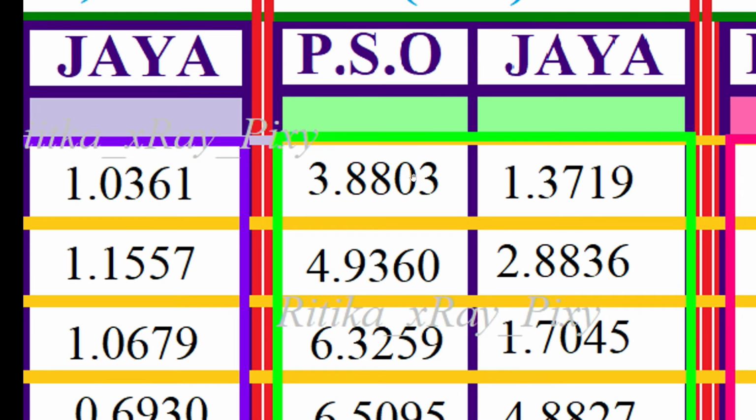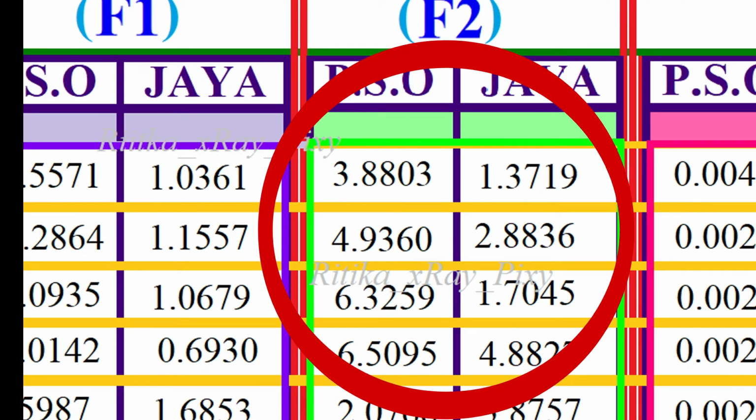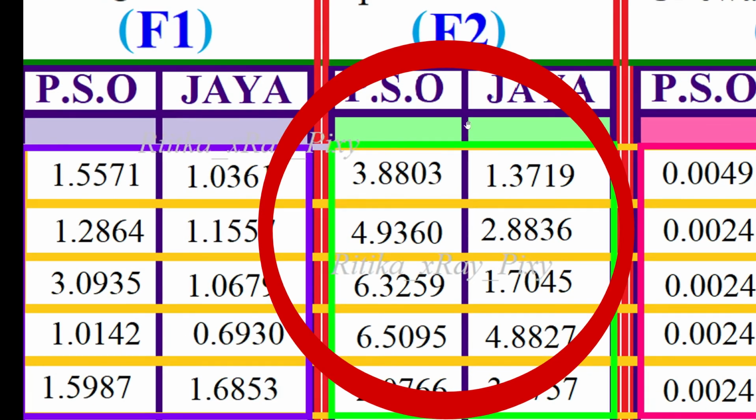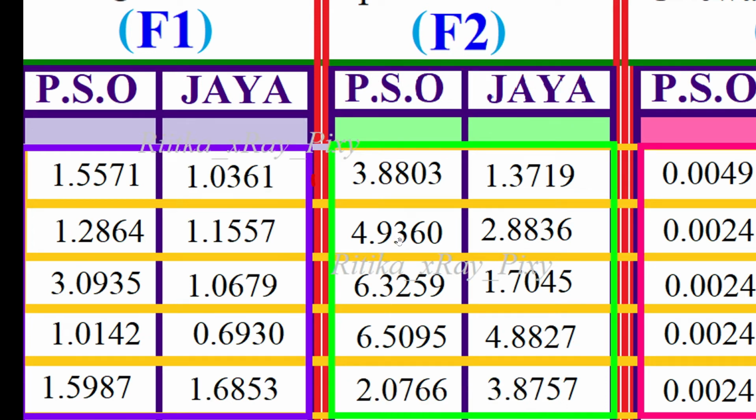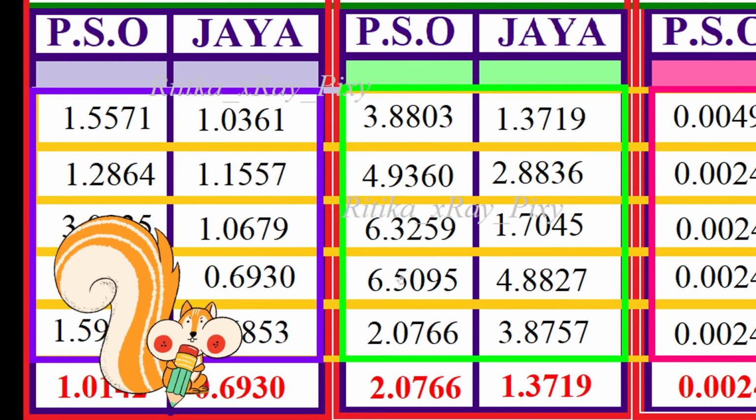Now for the second function you can see the value we obtained for PSO is 3.8, and here we obtained 1.3. Again value for Jaya algorithm is better as compared to PSO. Again in the second run we obtained the value for the PSO 4.93, and for Jaya algorithm 2.88. Again, the value for Jaya algorithm is better as compared to PSO.